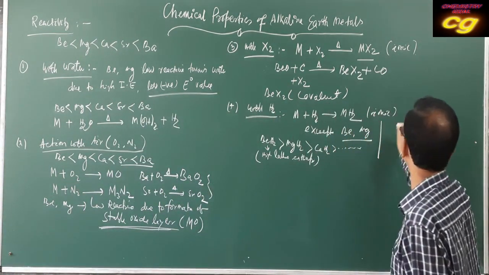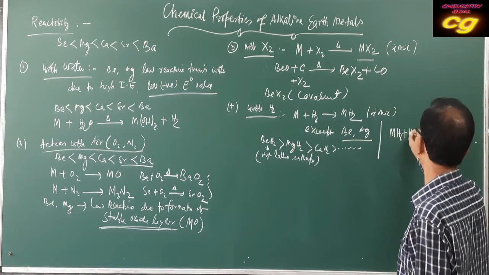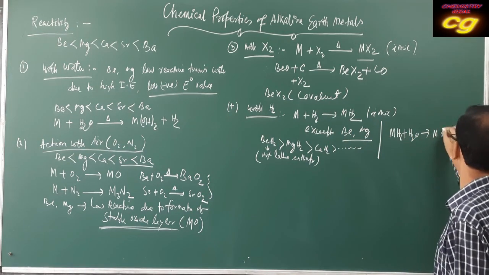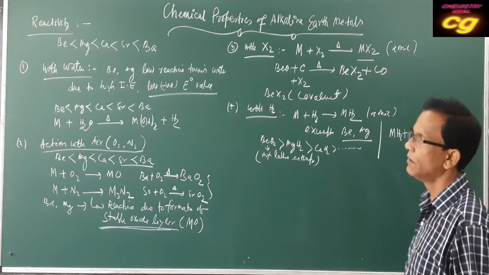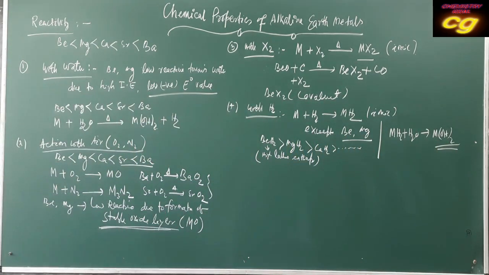When these hydrides dissolve in water, they form metallic hydroxides. So this is the important property of alkaline earth metals, formation of hydrides.